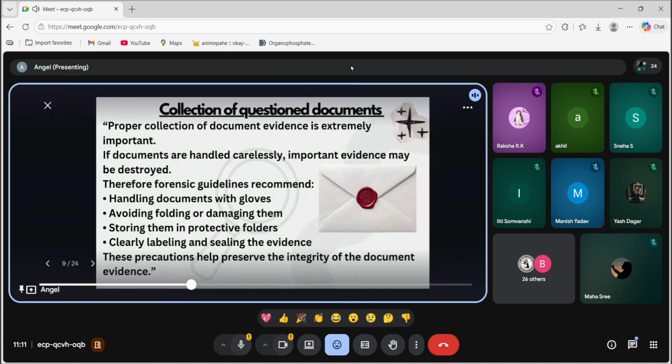So, handling of documents must be with gloves only. Avoid folding, damaging, or stapling the paper, as it can alter the writing features of it. Then store them in protective folders, clearly labeling and sealing the evidence. These are the few steps for the collection of questioned documents that may not alter the writing features of it, and it helps us to properly examine the questioned document. So these precautions help preserve the integrity of the document evidence.